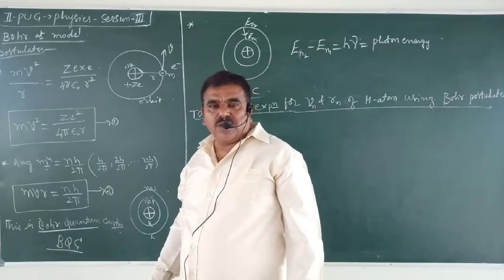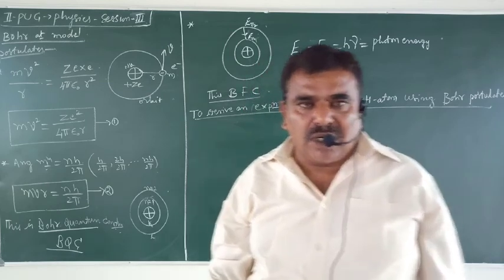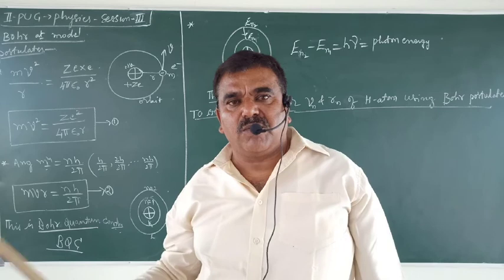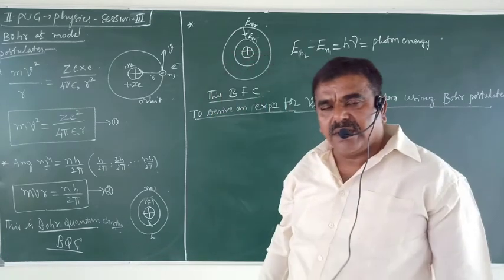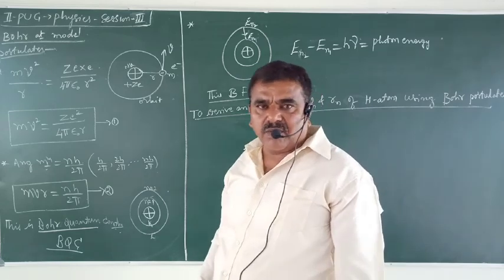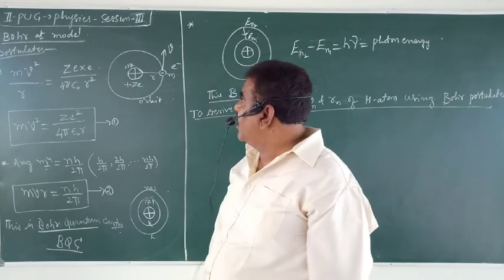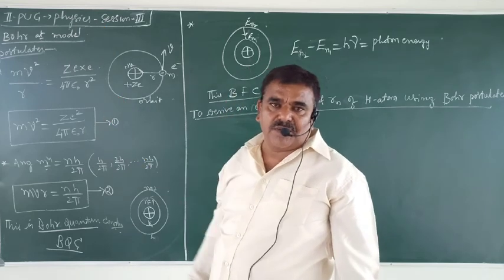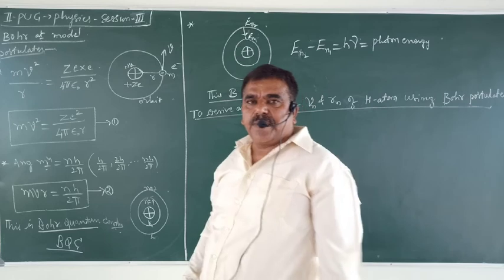So then we move to the Rutherford atomic model. That model explained a few things but failed to explain some more things. It too has certain limitations. So then, by that time, one more great scientist, Niels Bohr, gave his own model which explains most of the observed phenomena. That model is called the Bohr atomic model.